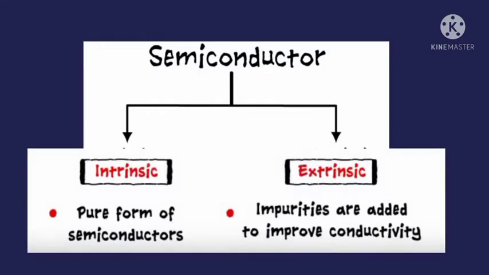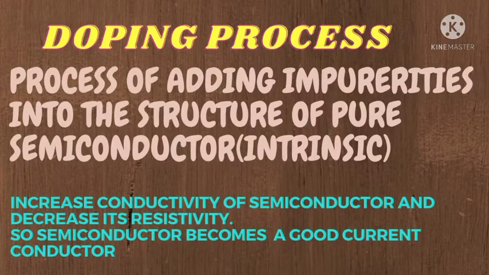There are two types of semiconductor: intrinsic, which is the pure form of semiconductor, and extrinsic, where impurities are added to improve conductivity. How do we improve the conductivity of a semiconductor? The process used is doping, the process of adding impurities into the structure of a pure, intrinsic semiconductor, to increase the conductivity of the semiconductor and decrease its resistivity. The doping process will increase the conductivity of the semiconductor.